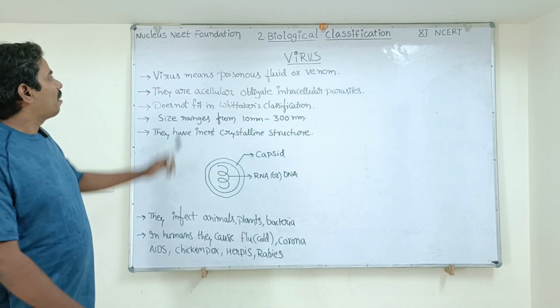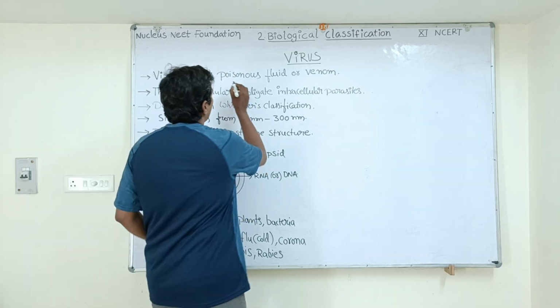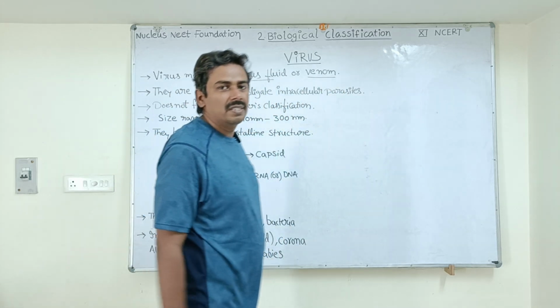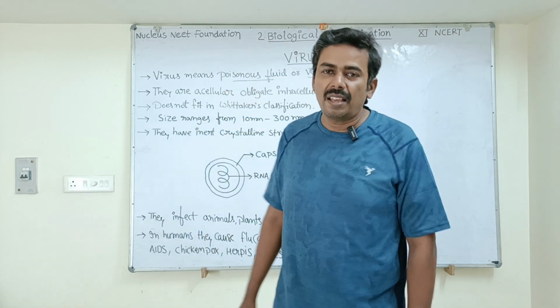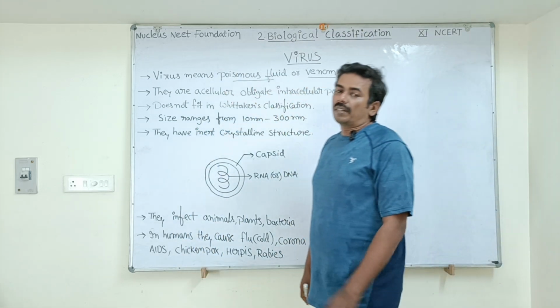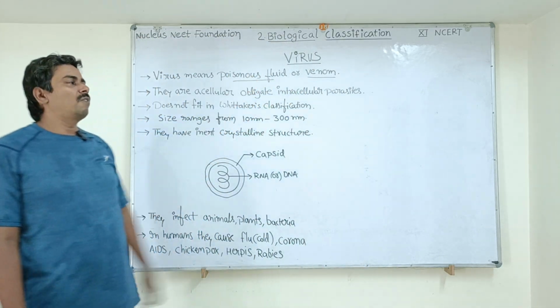Virus. What is the meaning of virus? Virus means poisonous fluid or venom. Venom क्या होता है बच्चों? जहर, जहर. ये जहर का समान है. So it is equal to poison. The term virus means poisonous fluid, otherwise called venom.